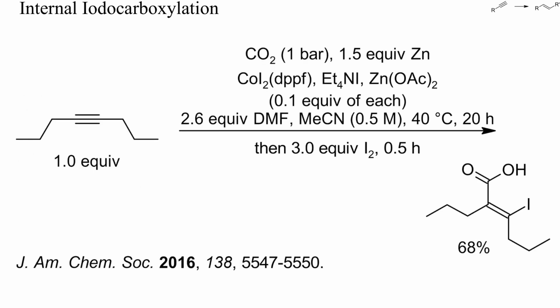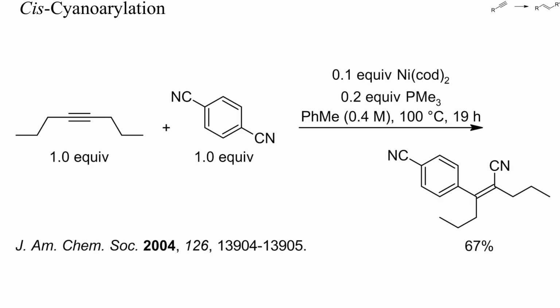Metallic zinc can also be used to metallate internal alkynes. With a cobalt catalyst, 4-octyne was first metallated and then iodocarboxylated with carbon dioxide and iodine. Mostly one isomer resulted. Even benzonitriles can serve as a cyanide source for the cyanation of alkynes.